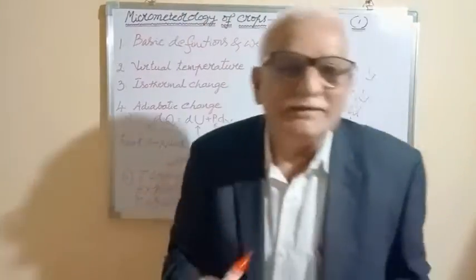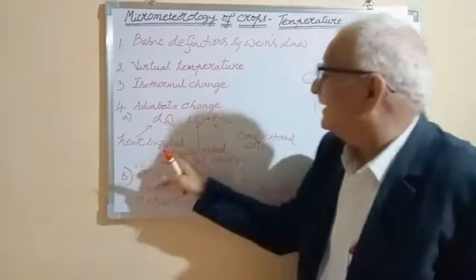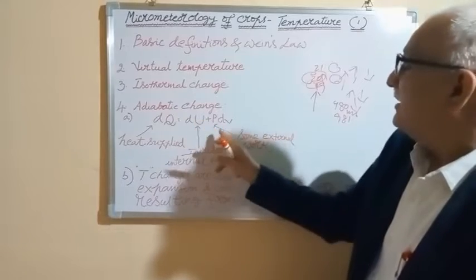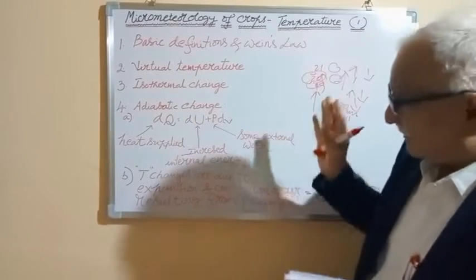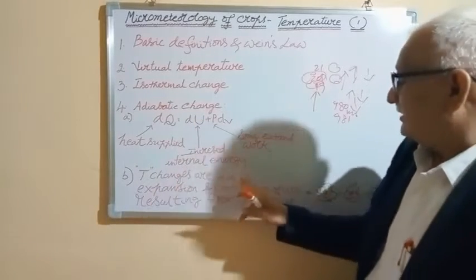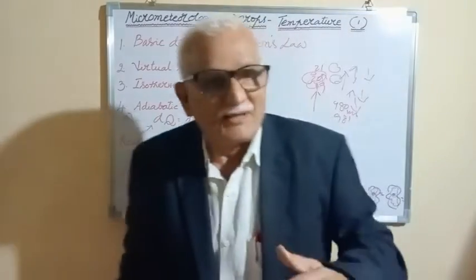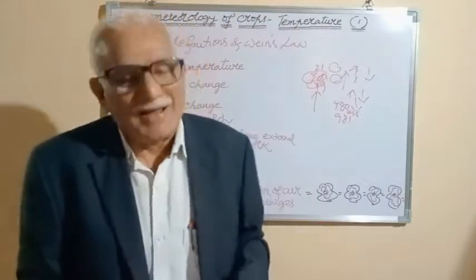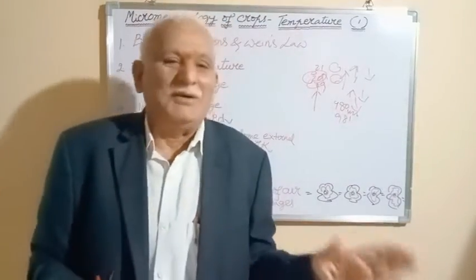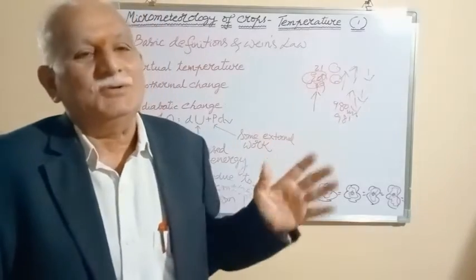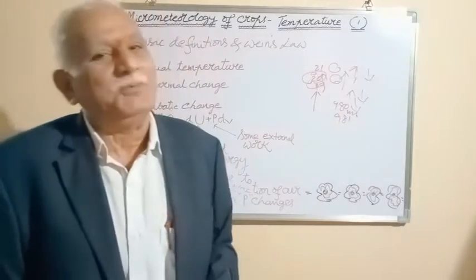So adiabatic change is very, very interesting. What is adiabatic change? Heat supply dq is equal to increased internal energy du plus some external work pdv. Now temperature changes are due to expansion or contraction of air by external force. So this much I will have to discuss with you in the first class of the temperature with reference to micrometeorology of the crops. Thanking you for your patient hearing.